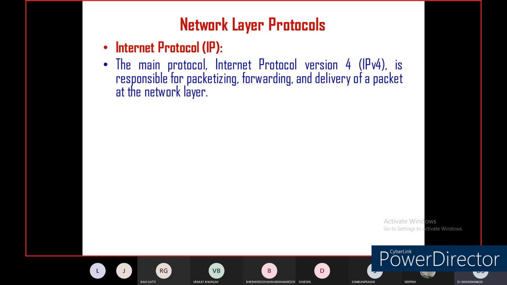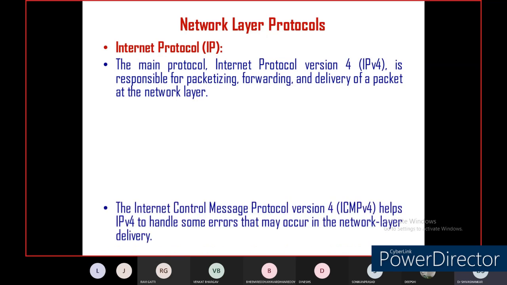Second one is forwarding. Forwarding means if the distance is more in wireless communication, then a number of intermediate nodes will come, and in that way we calculate how many hops. Between source and destination, some intermediate mobile nodes will come. How those mobile nodes forward the data from source to destination is called the forwarding technique, and then delivery of a packet at the network layer.